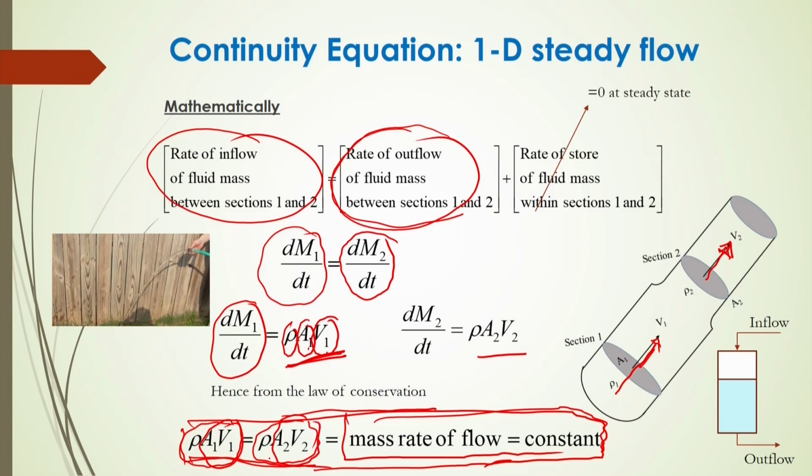What does it mean? The product of the cross sectional area and the velocity through these cross sections will remain the same. So, suppose if this cross section is higher than that cross section, what will happen? As per conservation, the mass flow rate should remain constant, so where the cross section is higher, the velocity should be lower, whereas where the cross section is lower, the velocity will be higher.